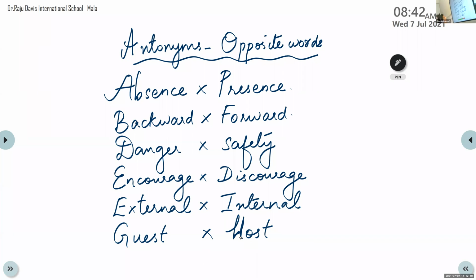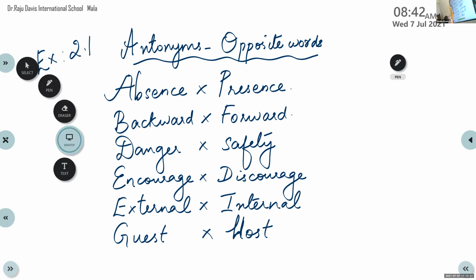So children, have you all finished marking the opposite words? Yes, ma'am. Okay. Now we are going to do exercise 2.1. Sorry, 2.2. Now we are moving on to exercise 2.2.